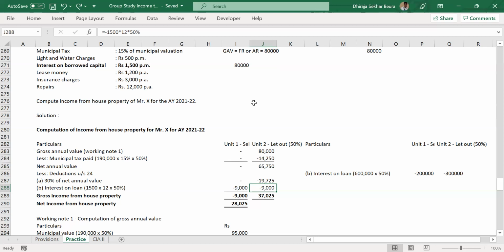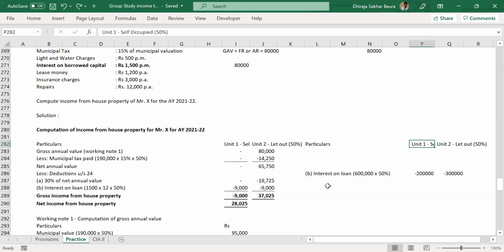Till it meets 2 lakhs, that deduction is available. Is that clear, Bipin? Yes.